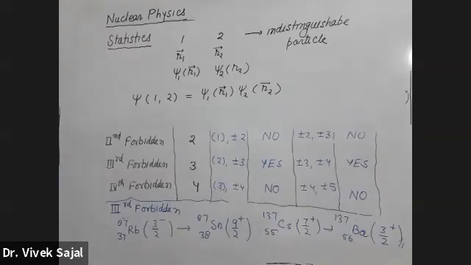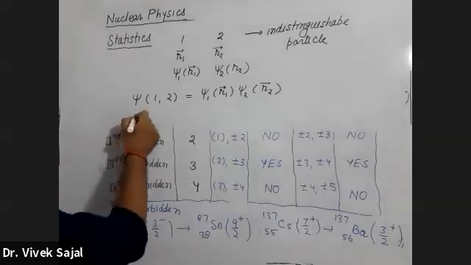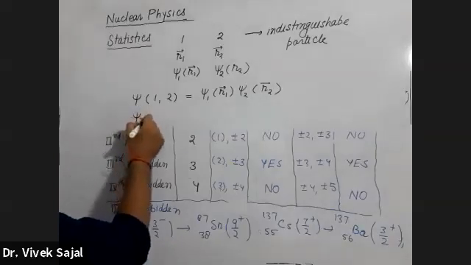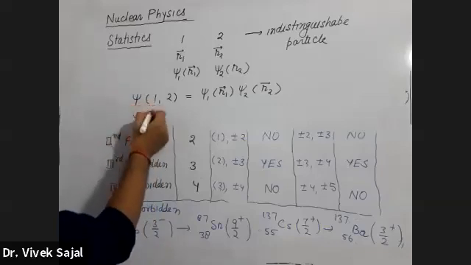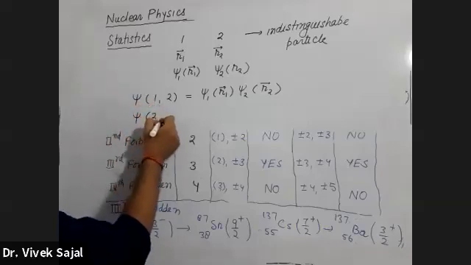Now if we interchange the particles, then what will happen? This psi12 will become psi21.